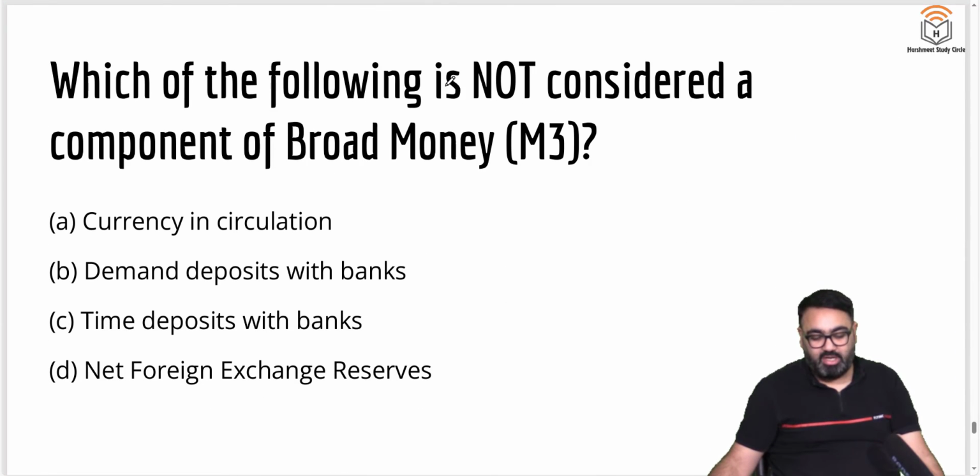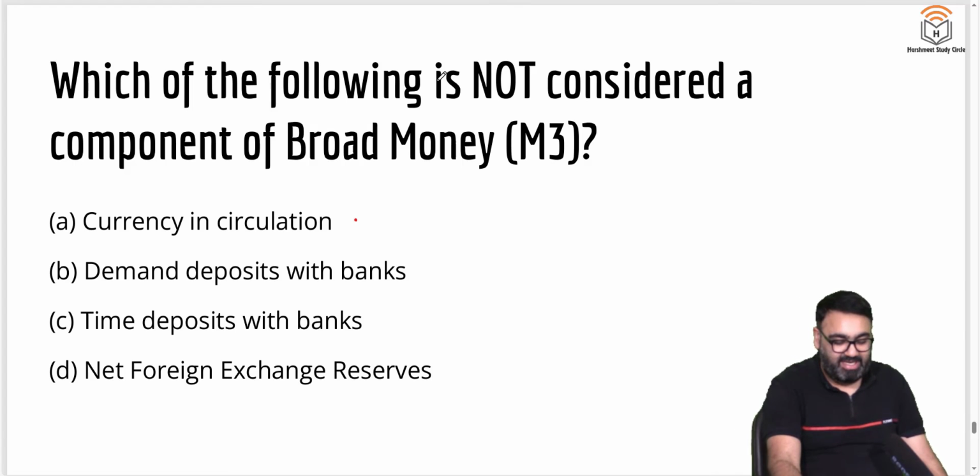One last question. Which of the following is not considered a component of broad money, that is M3? Currency in circulation, demand deposit, time deposit with the banks, or net forex reserve? The answer here is net forex reserve.